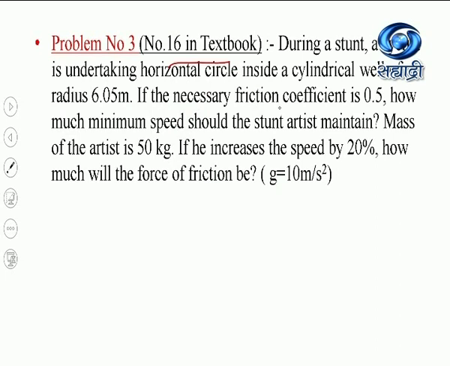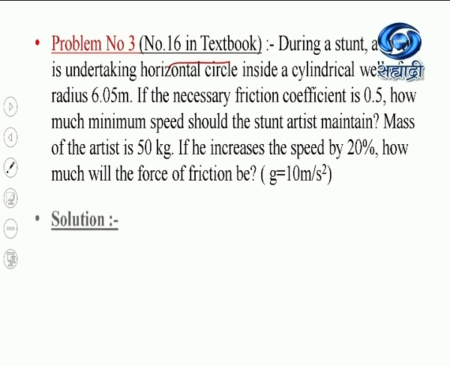If the necessary friction coefficient is 0.5, how much minimum speed should the stunt artist maintain? Mass of the artist is 50 kg. If he increases the speed by 20%, how much will the force of friction be? You are given the value of the acceleration due to gravity as 10 meter per second squared.